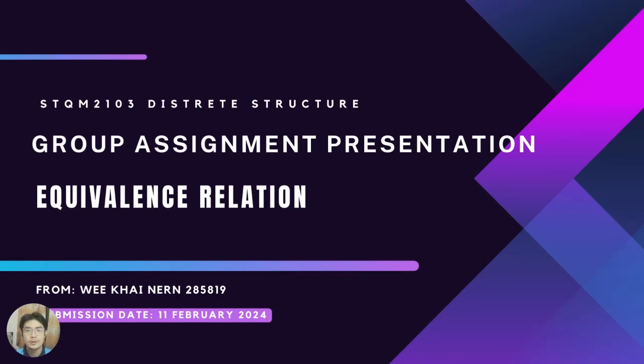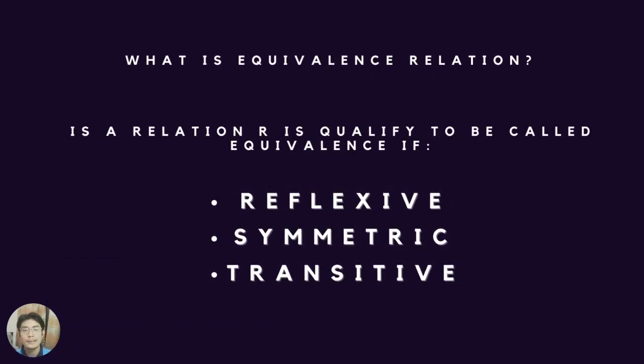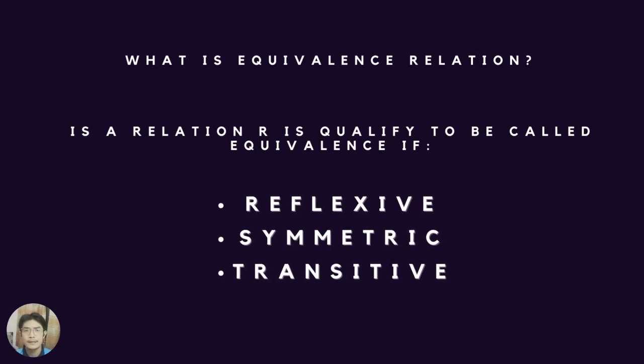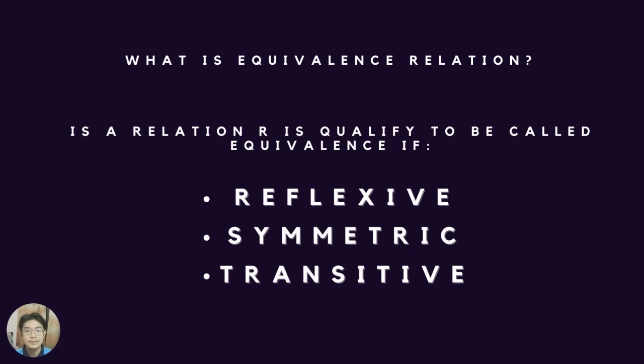Now I'm going to present to you the STQM2103 Discrete Structure Group Assignment Presentation with the topic of equivalence relation. Before we dive deep into this topic, we must first understand what an equivalence relation is. An equivalence relation is a relation R that we can qualify as an equivalence if and only if it has three properties: first, reflexive; second, symmetric; and thirdly, transitive.